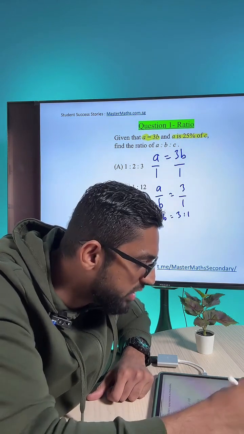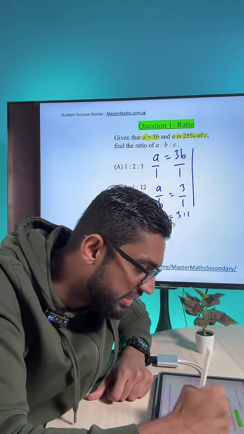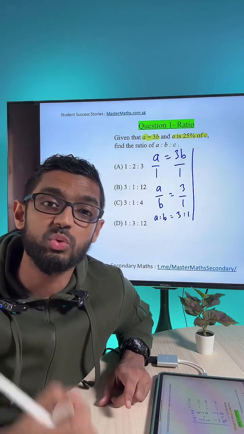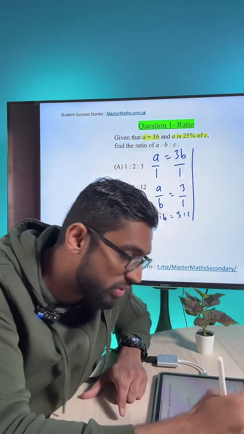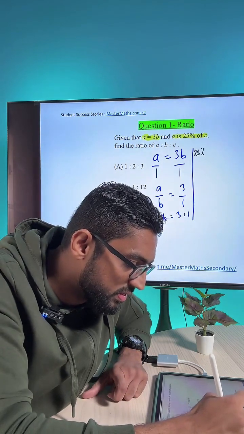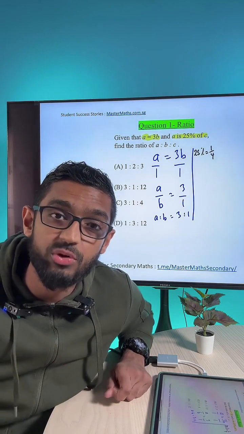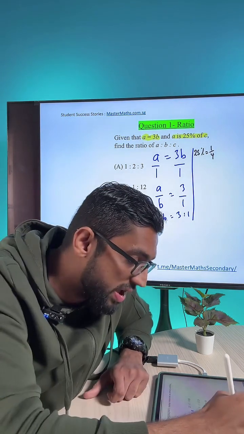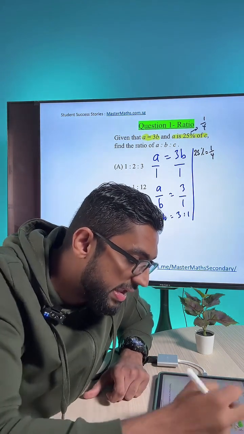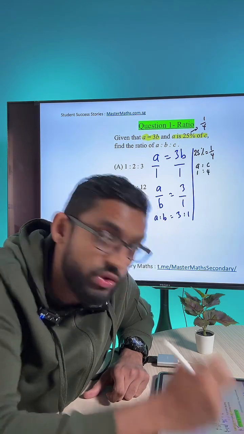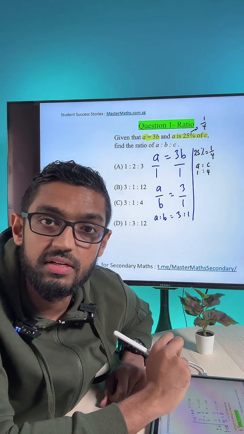Now, my friends, you are also given that 25%. How do we deal with the 25%? We can change it into fractions. So 25% is nothing but a quarter. And now you do first come, first serve. So when you have a quarter here at the top, A will get 1 unit and C will get 4 units. Getting it, guys?